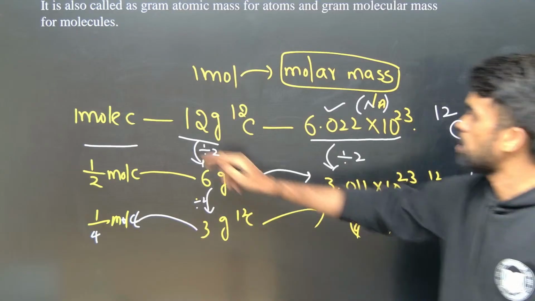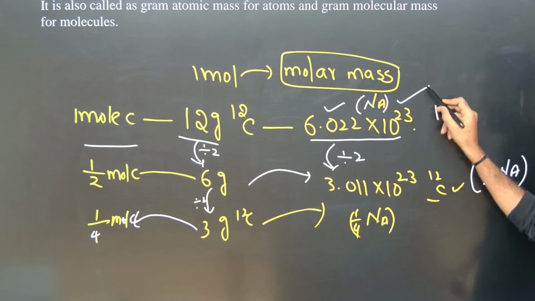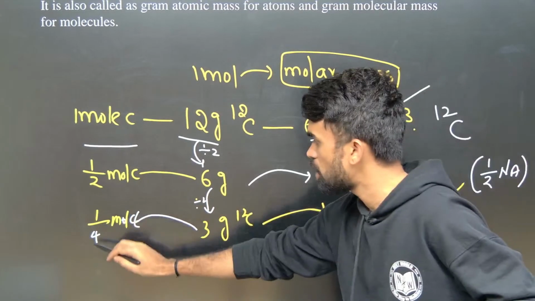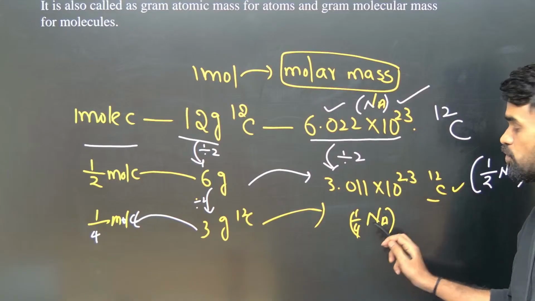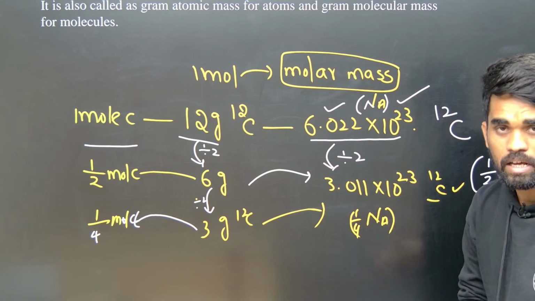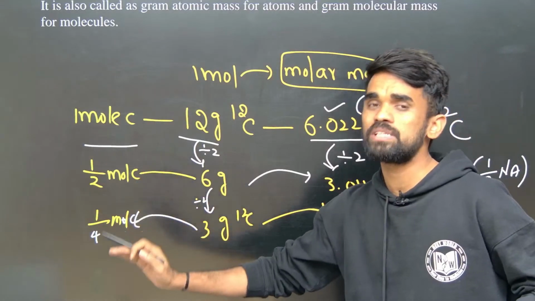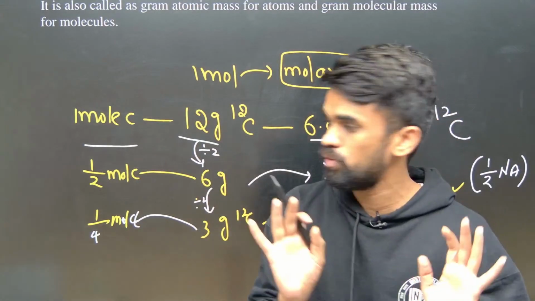So 1 mole means you are writing Na, half mole means half into Na, and 1 by 4 mole means 1 by 4 Na. Number of particles means just multiply number of moles into Avogadro number. That will give you the answer.